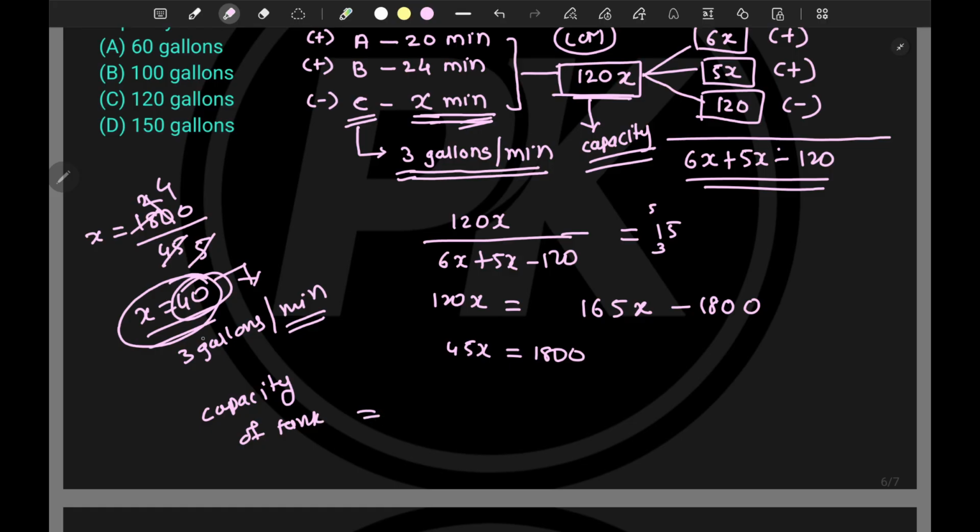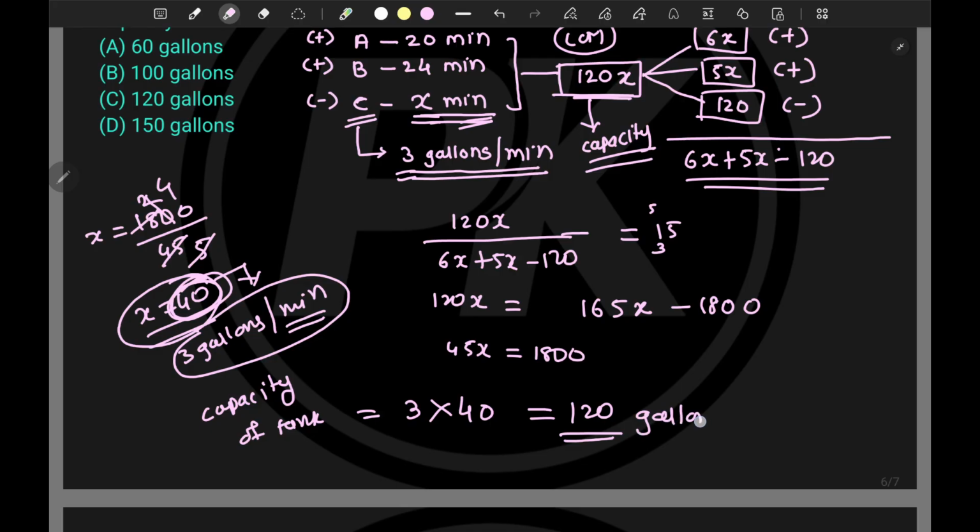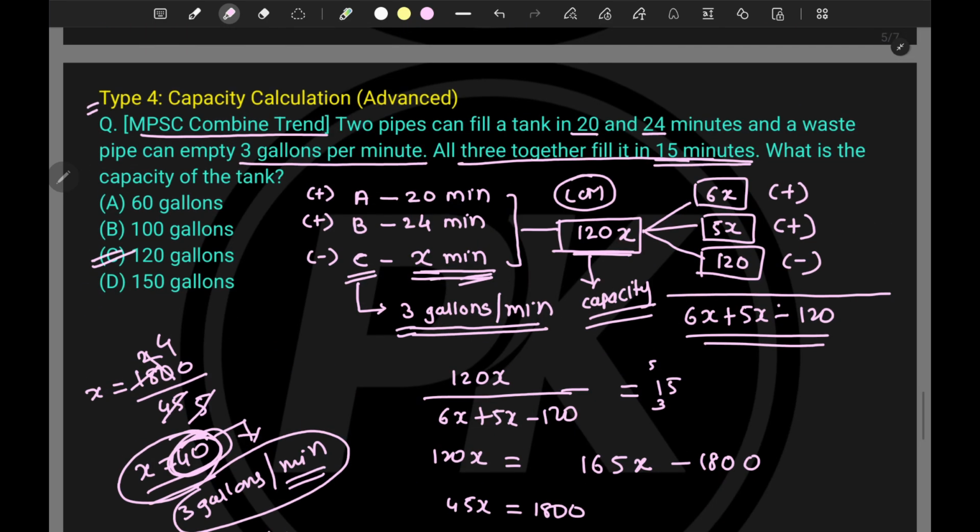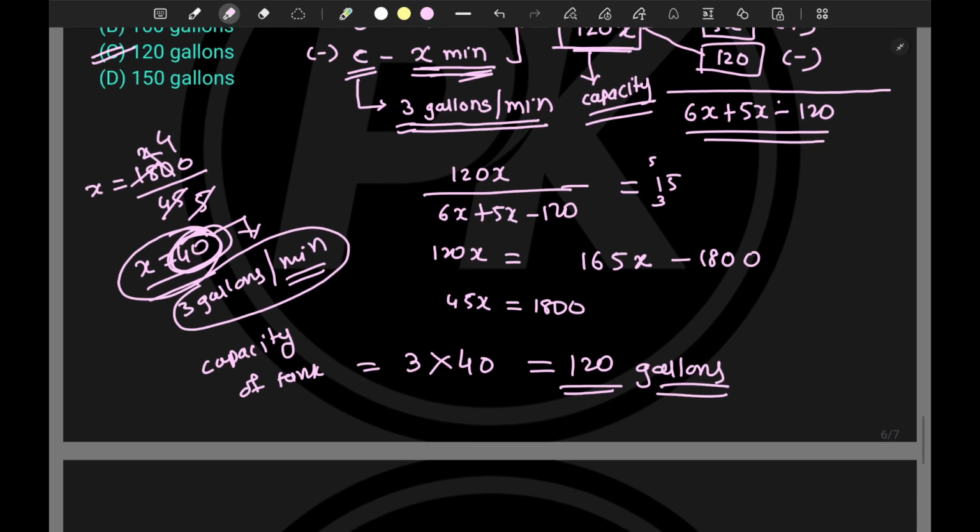Tell me how much. In a minute it is 3 gallons of water, right? In how many minutes do we have to calculate? For 40 minutes, right? So 3 into 40, it is how much? 120. So 120 gallons is the capacity of the tank. What is the option? It is option number C, right? So hence option number C is correct. So easy, very easy topic, right?